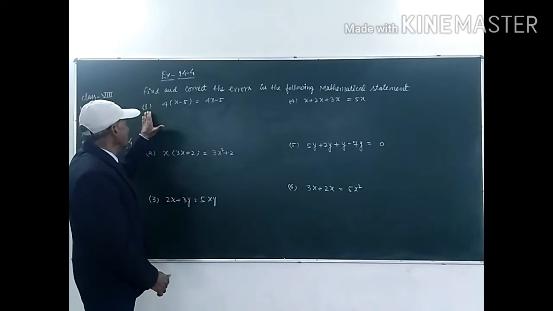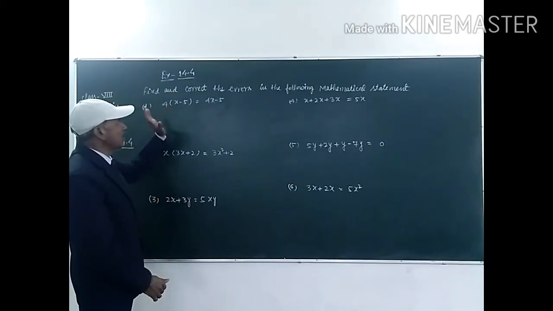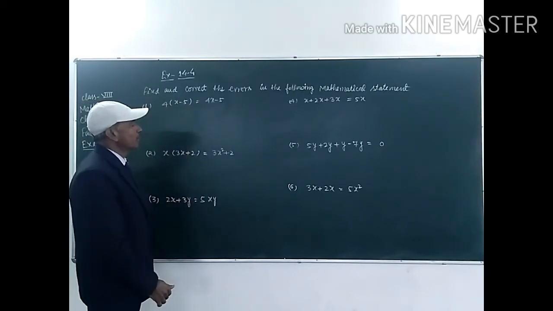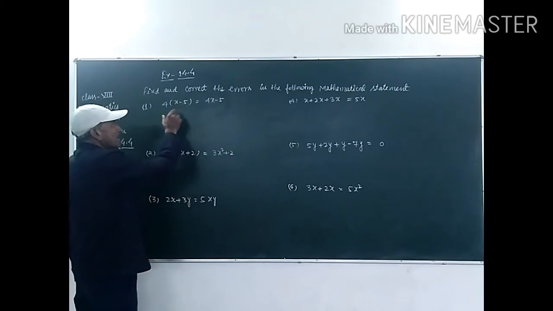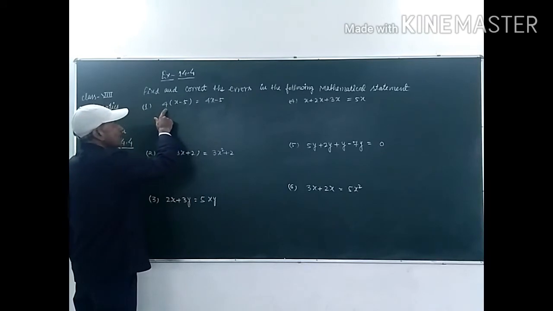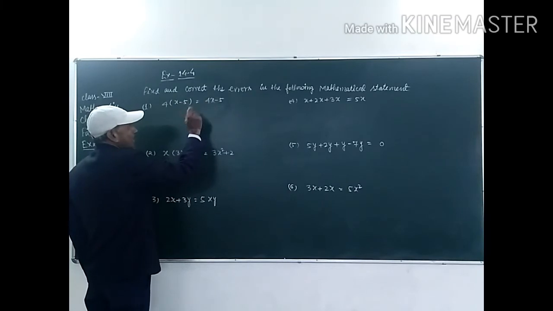So, in the first question, student, there is 4 into x minus 5 is equal to 4x minus 5. The answer of the first part is given, student, but it is not correct, because if we multiply this 4 with x, it will be 4x, and we have to multiply this 4 with 5 as well, and that is not multiplied.